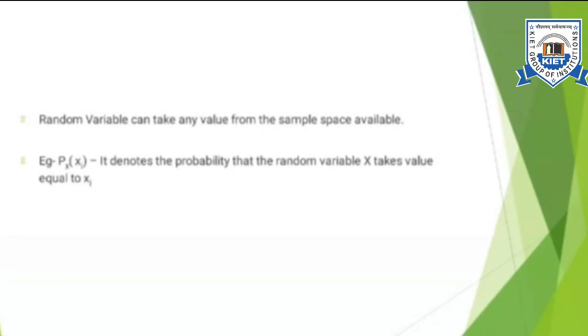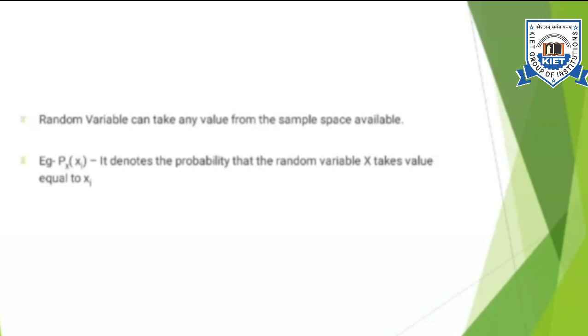Now a random variable can take any value from the sample space available. In case of rolling a dice, it can take any value from 1 to 6. In case of tossing a coin, it can take either head or tail, but I will map the outcomes of head or tail into corresponding real numbers. I can use any function for that, and that we'll study later.